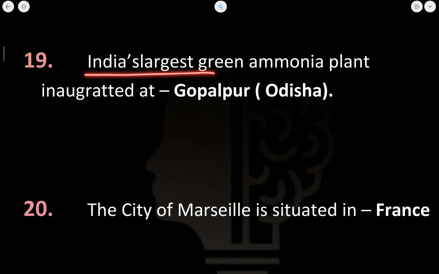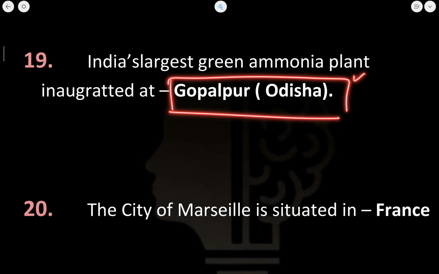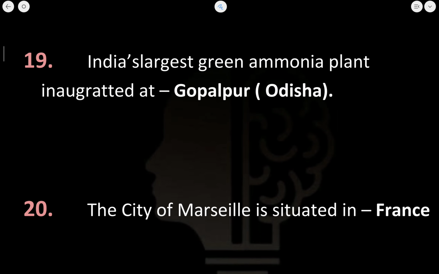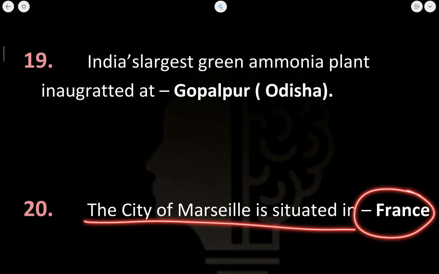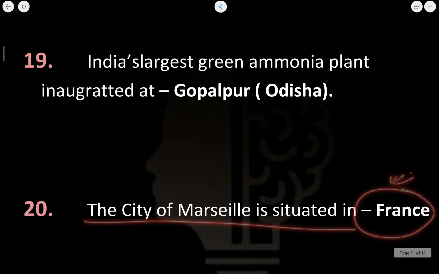Next is India's largest green ammonia plant was inaugurated at Gopalpur in Odisha. ठीक है. Next is the city of Marseille situated in France. Now with this let's end this.